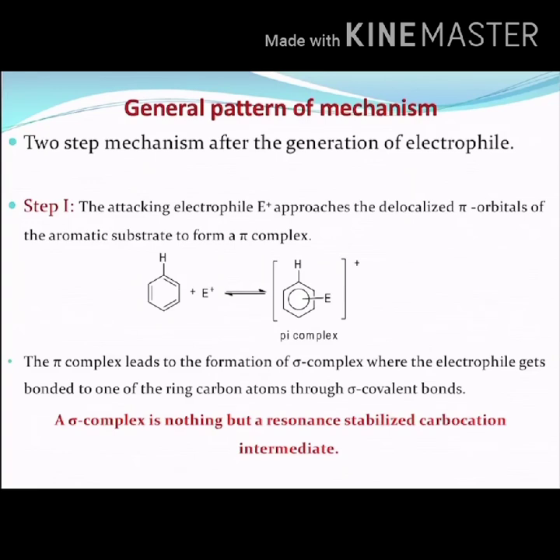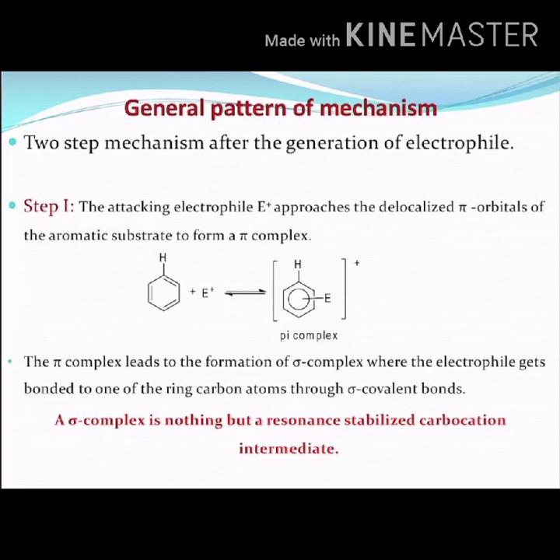Once the electrophile has been generated, the attacking electrophile will approach the delocalized pi orbital of the aromatic substrate to form a pi complex. The pi complex is a high energy unstable state formed when an electrophile approaches the aromatic system.